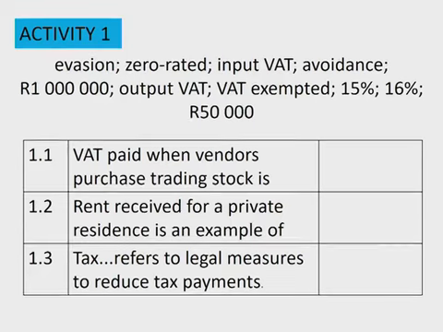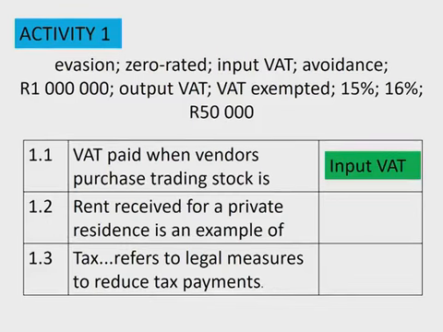So if you're looking at 1.1, for example, it says the VAT that we paid when vendors are purchasing trading stock. So that means when we are buying, there's input VAT and there's output VAT. Remember, when you are buying the trading stock, that means you will be paying, so the answer should be the input VAT that you are paying. So there we can see already, input VAT is the VAT that you are paying when you're buying goods and services. The goods obviously refers to the trading stock.